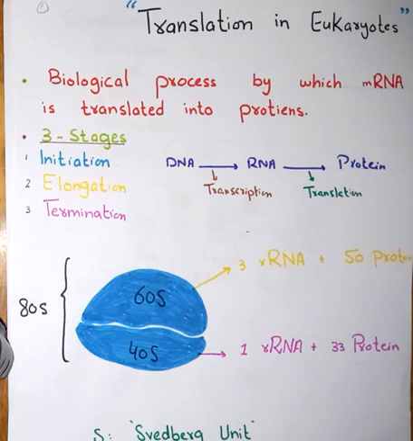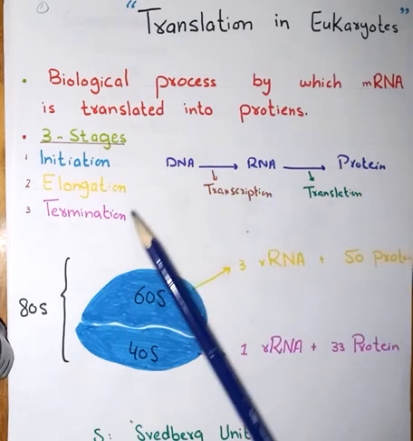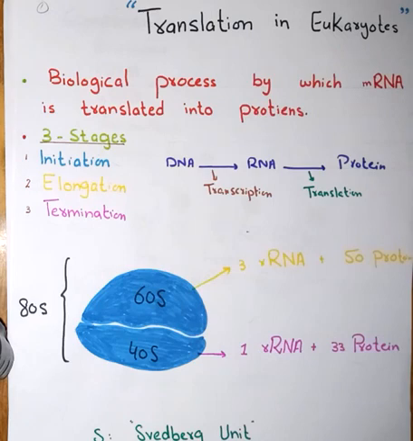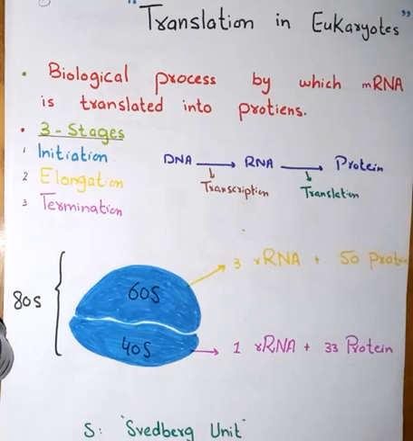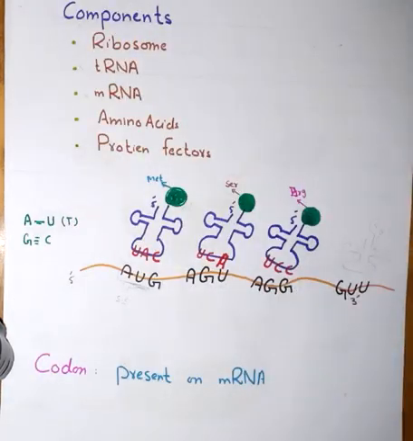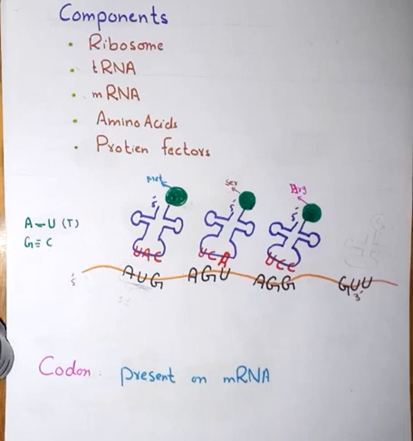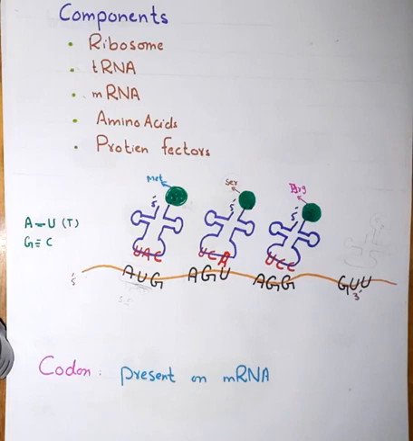If we talk about the stages of translation, we'll get to know that there are basically 3 stages: initiation, elongation, and termination. Sometimes recycling is also considered as the 4th stage of translation. Now, the components of translation are ribosome, transfer RNA, messenger RNA, amino acid, and protein factors. These are the important components, and they all play their important role in the process of translation.